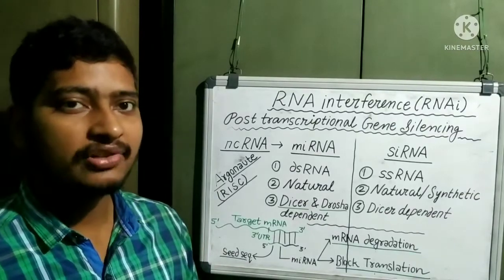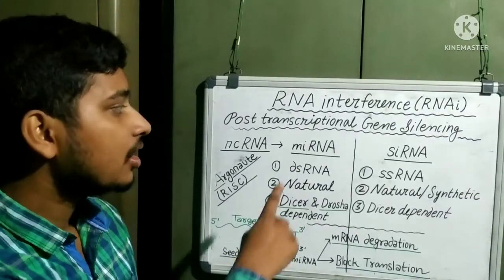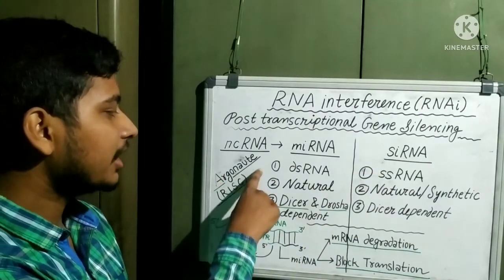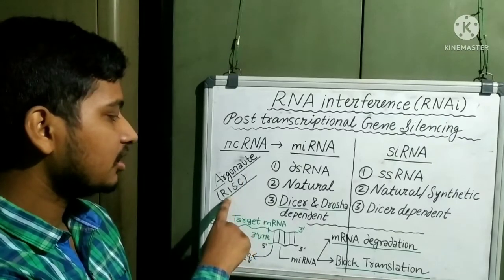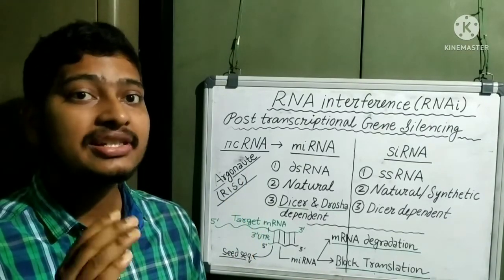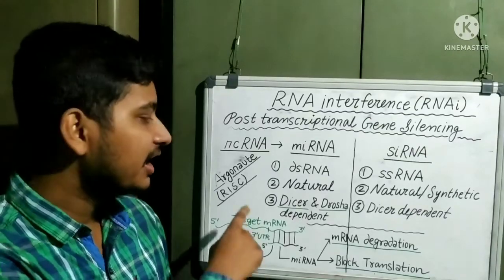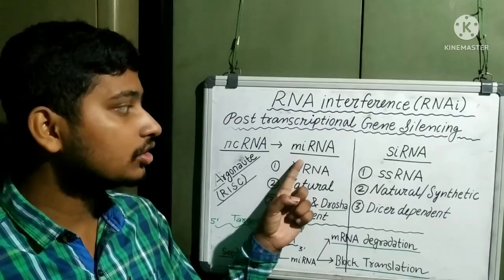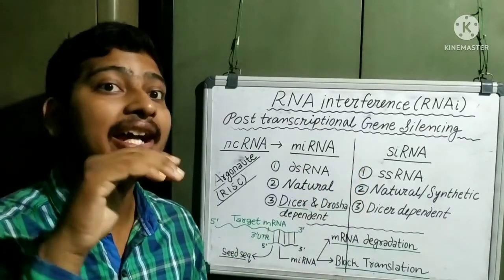One more thing I would like to tell you, that both of these RNAs show association with Argonaute or RISC. It stands for RNA induced silencing complex. It directs the non-coding RNAs to the target RNA.